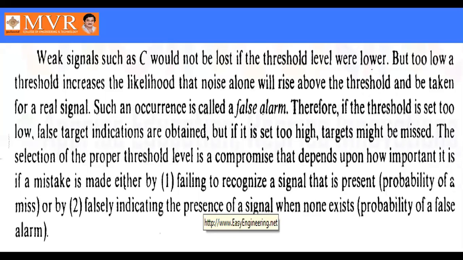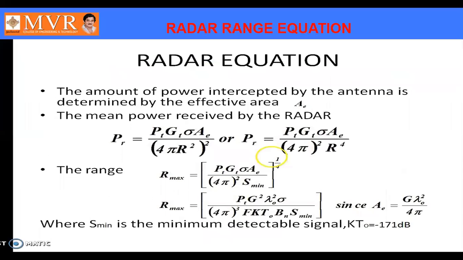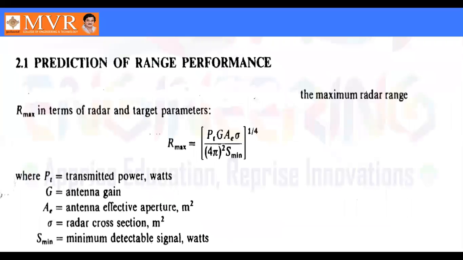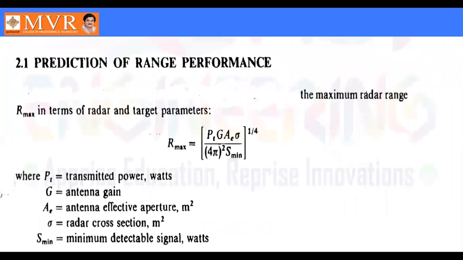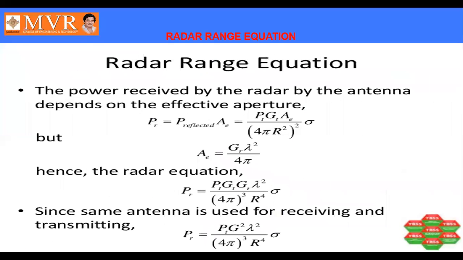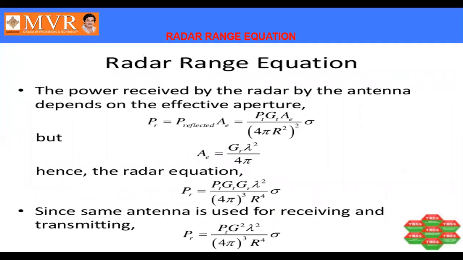This is the end of the session. In this session we have seen the prediction of radar range performance and then the very important parameter, minimum detectable signal. In this class I have also explained the previous class, that is the radar block diagram and radar range equation.